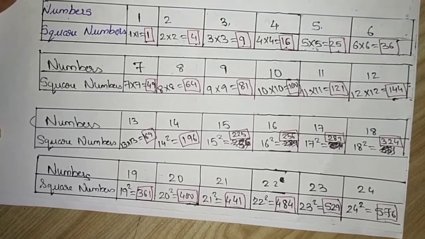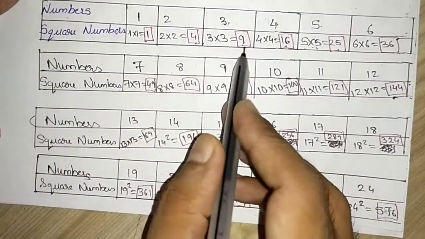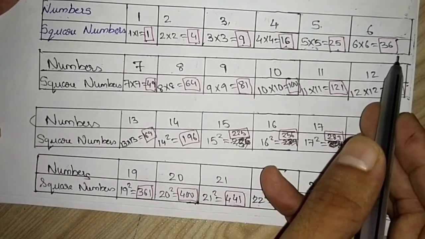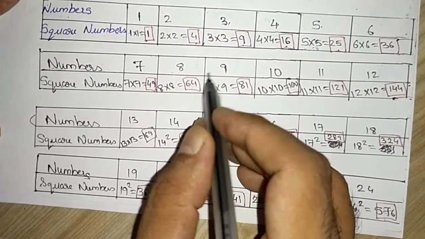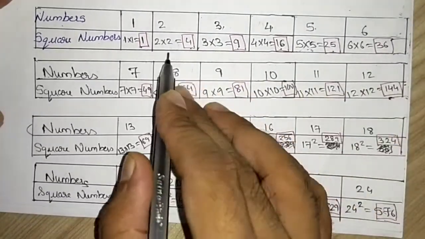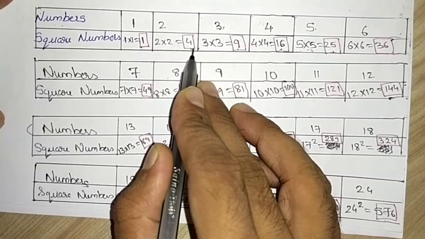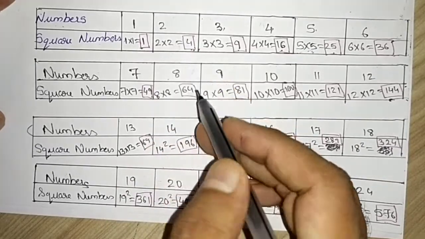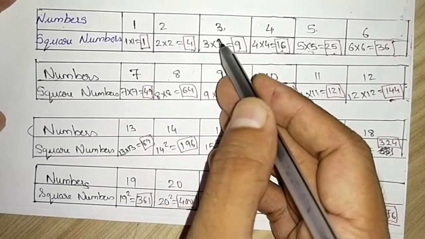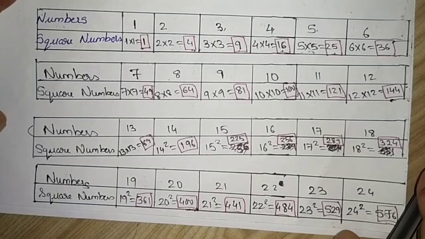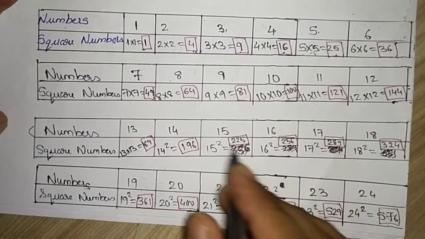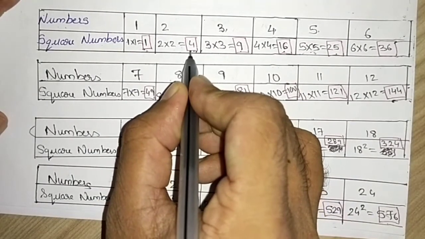You can see that all the natural numbers may not be a perfect square. You can see 1 and after that it is 4.